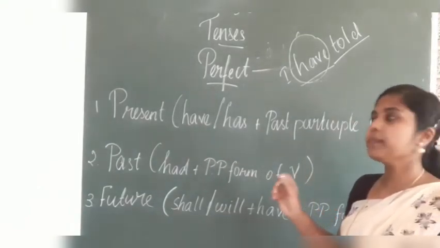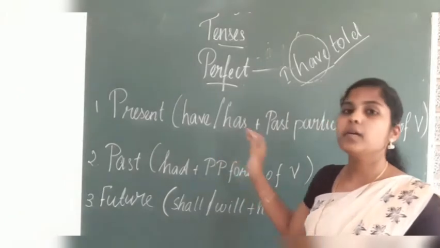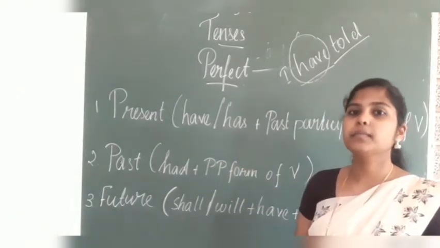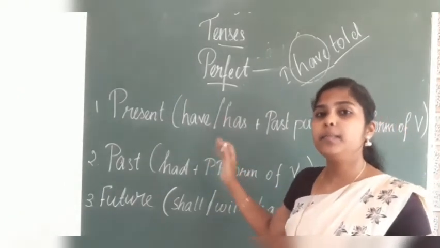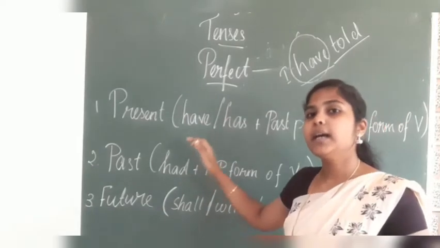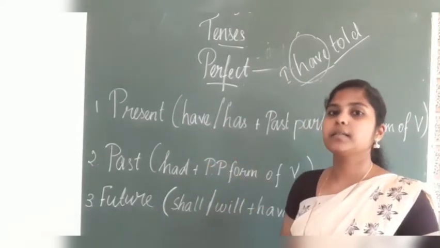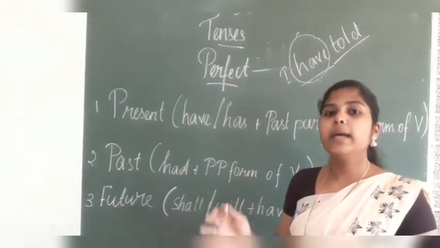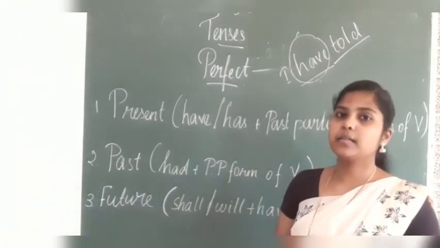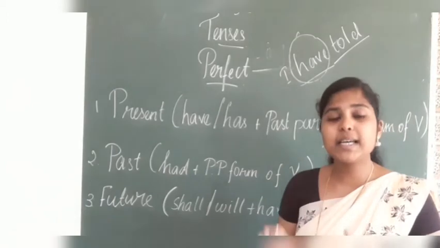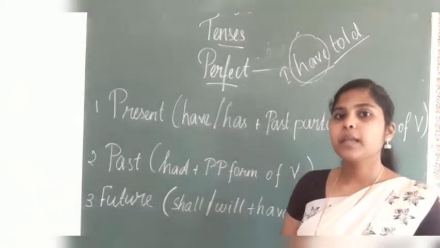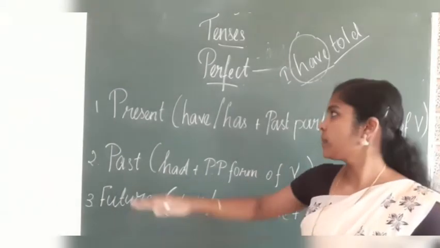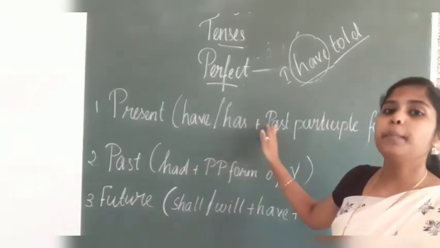For example, I have walked. I have played. He has played. She has played. We have played. Okay, so for present perfect tense, how is the verb form? Have or has plus past participle.